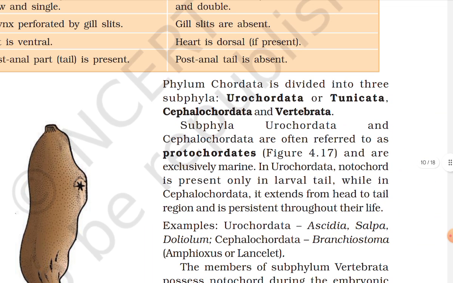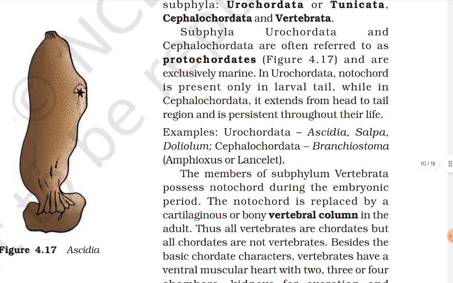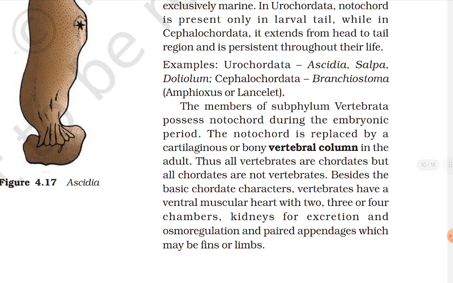Phylum Chordata is divided into three subphyla: Urochordata or Tunicata, Cephalochordata, and Vertebrata. Subphyla Urochordata and Cephalochordata are often referred to as protochordates and are exclusively marine. In urochordates, notochord is present only in the larval tail, while in cephalochordates it extends from head to tail region and is persistent throughout their life. Examples: Urochordata, Ascidia, Salpa, Doliolum; Cephalochordata, Branchiostoma, Amphioxus, or lancelet.